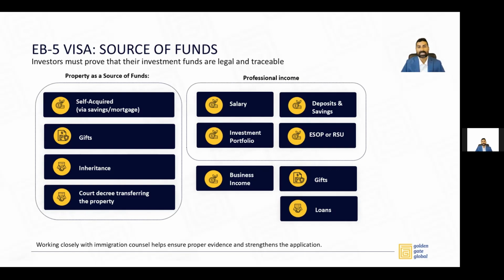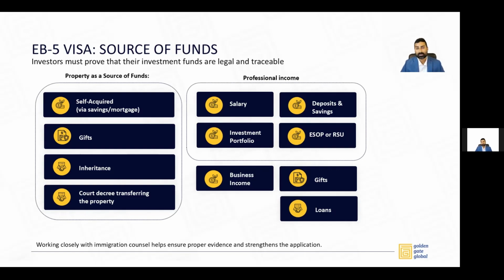If you invested part of your salary in an investment portfolio, you have to give out portfolio statements to show transfer of funds to the investment account, and then growth of your funds, and finally liquidation. You could also fund your investment with ESOPs, that is employee stock options, or RSUs, as they're called in the States. In addition to this, there are other sources such as business income, in which case, not only do you have to document your role in a business, but also prove the existence of that business with articles of association, bylaws, etc., incorporation documents.